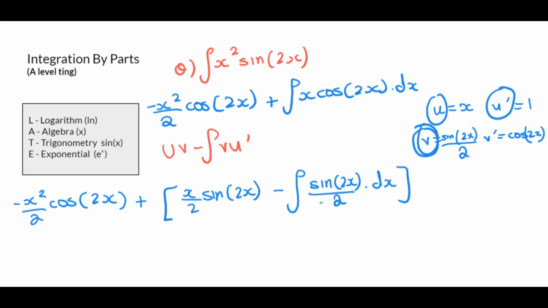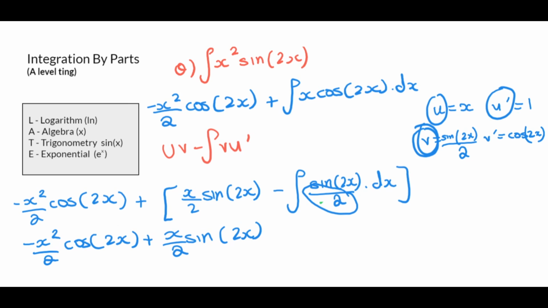Alright, cool. So now I'm going to rewrite all of this again, and I'm only doing this so you make sure you always simplify your answers. Don't ever just leave it in some dead format. So this half here, I'm going to take out on the outside because I don't like it there. So I'm going to put minus half, and then I've got the integral of sine 2x dx, yeah?